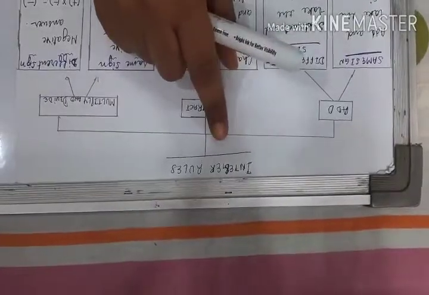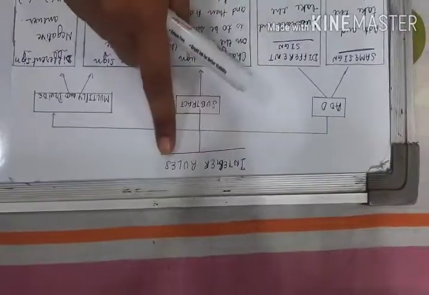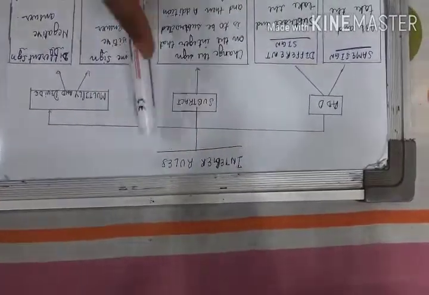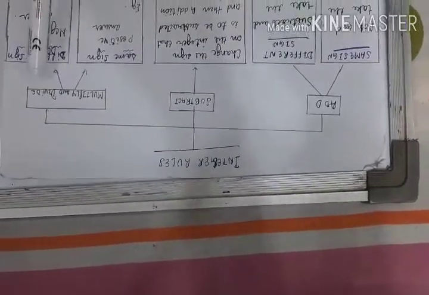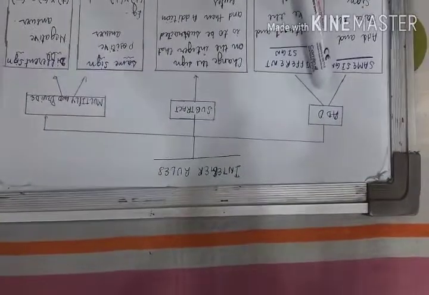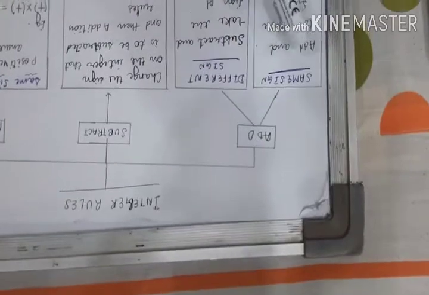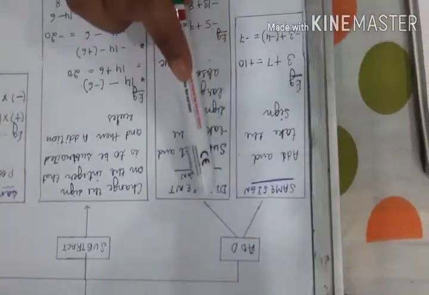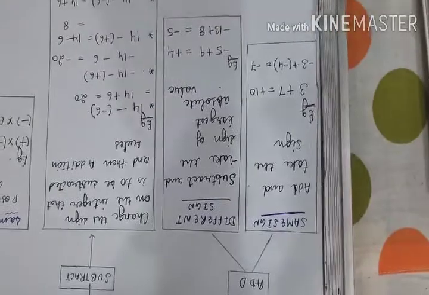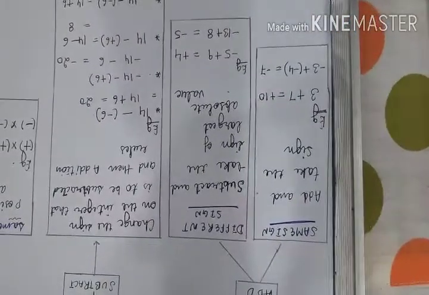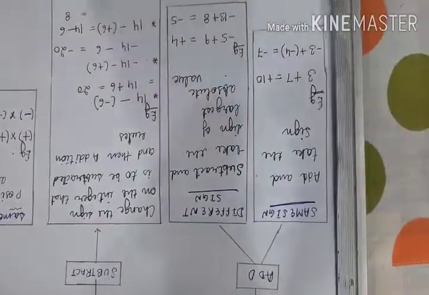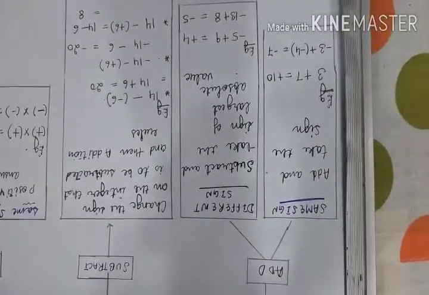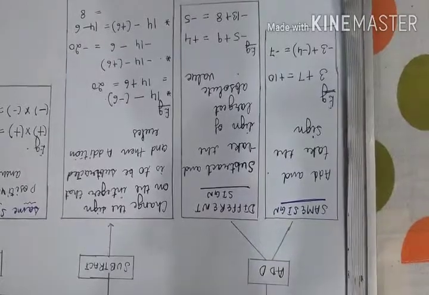Next topic for the integers is the rules for integers. We have different rules for addition, subtraction, multiplication and division. First of all, we are going to discuss the rules for addition, when we have the same signs and when we have different signs. First, when the two integers have the same sign, we are going to add the numbers and take the sign which is there.